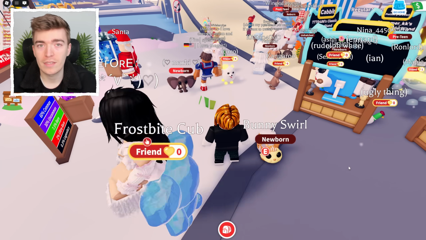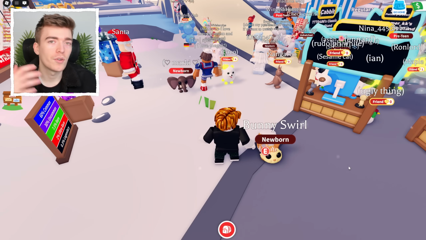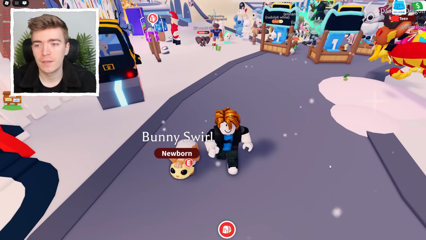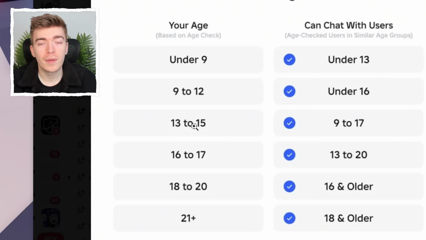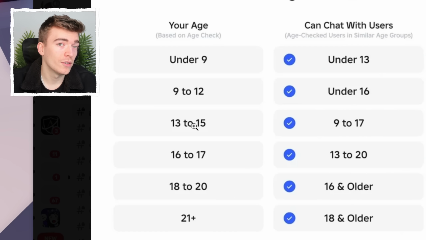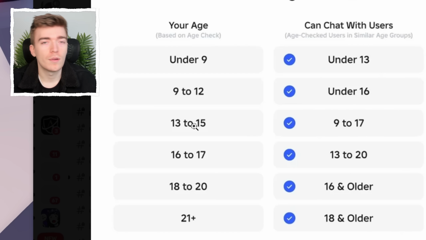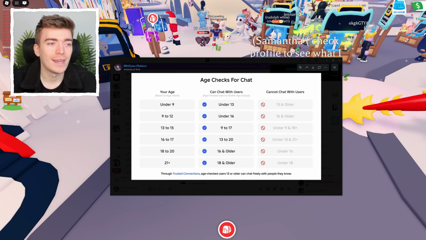So say you have a sibling who plays Roblox, they're in a completely different age category. For example, say you are under 9 years old and your sibling is 15. You wouldn't be able to chat to them, which might be a good thing, but you can become a trusted connection with them, which means you have to add them as a friend, and then you have to scan some sort of QR code in the same room to allow you to then communicate with them in game.